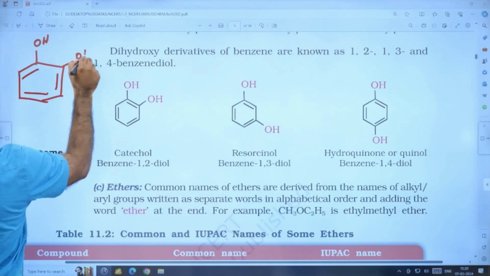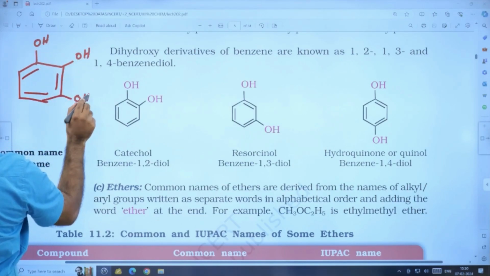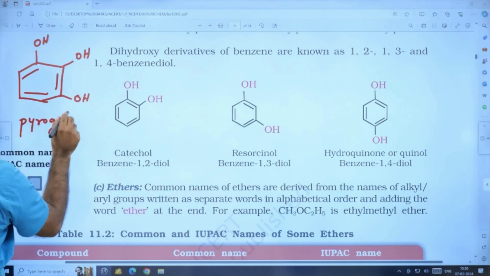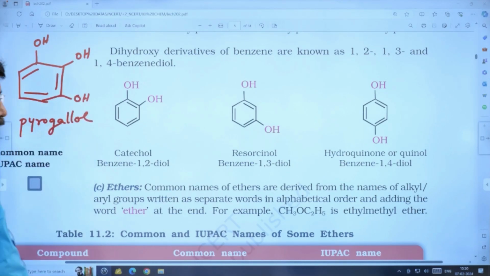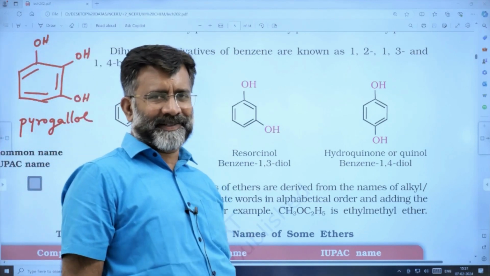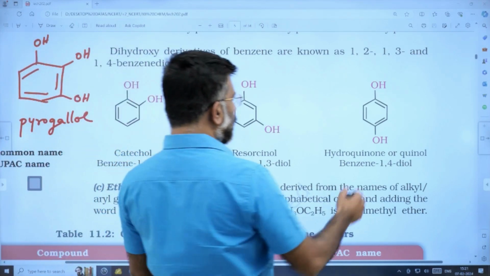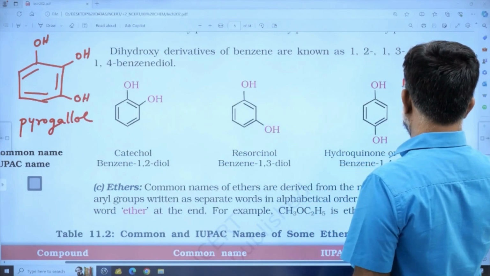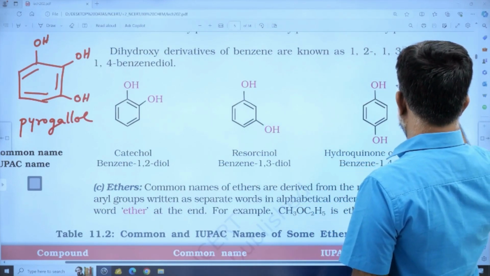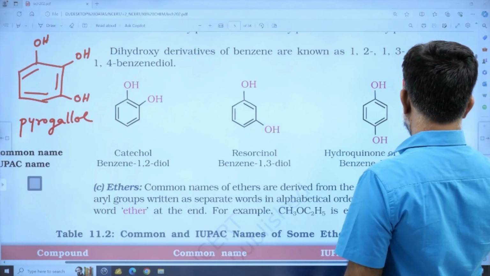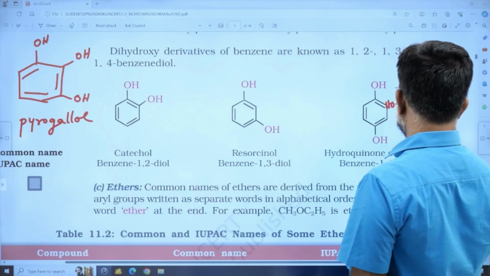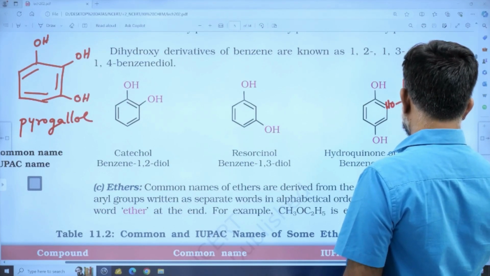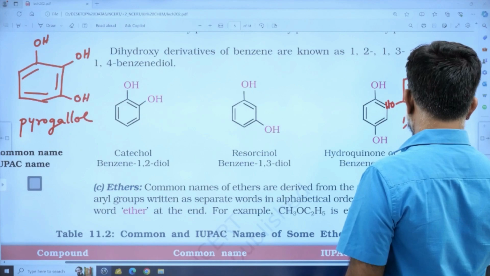1, 2, 3 trihydroxy, very popular: pyrogallol. Or there is the symmetrical one, 1, 3, 5 trihydroxy, phloroglucinol.